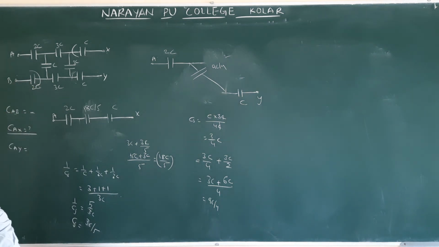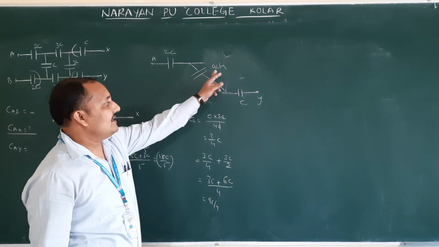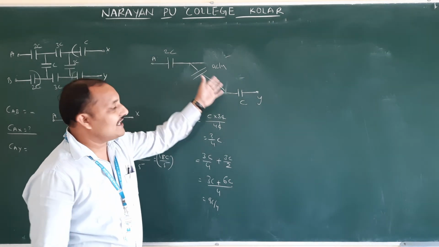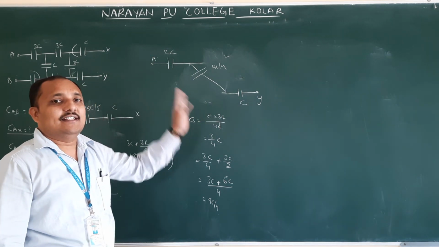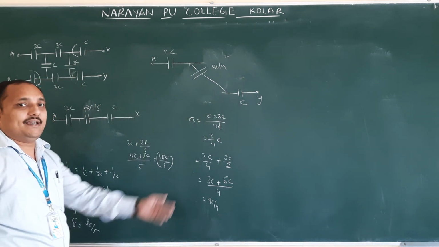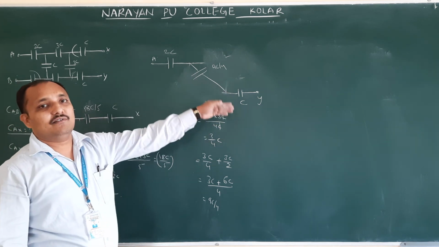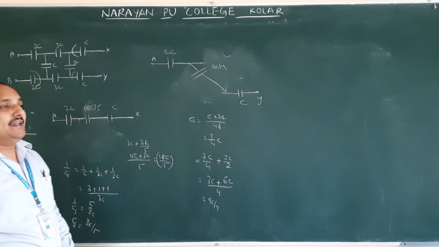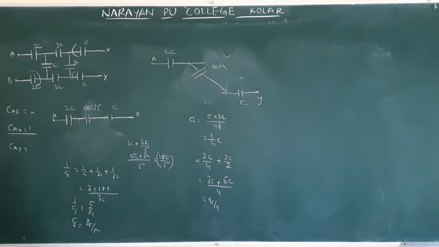Again now finally you got three capacitors: 2C, 9C by 4, and C. Again how are these three connected? These three are connected in series. Therefore which formula are you going to apply? 1 by CS equals 1 by C1 plus 1 by C2 plus 1 by C3. If you apply it, you are going to get the answer. Okay.